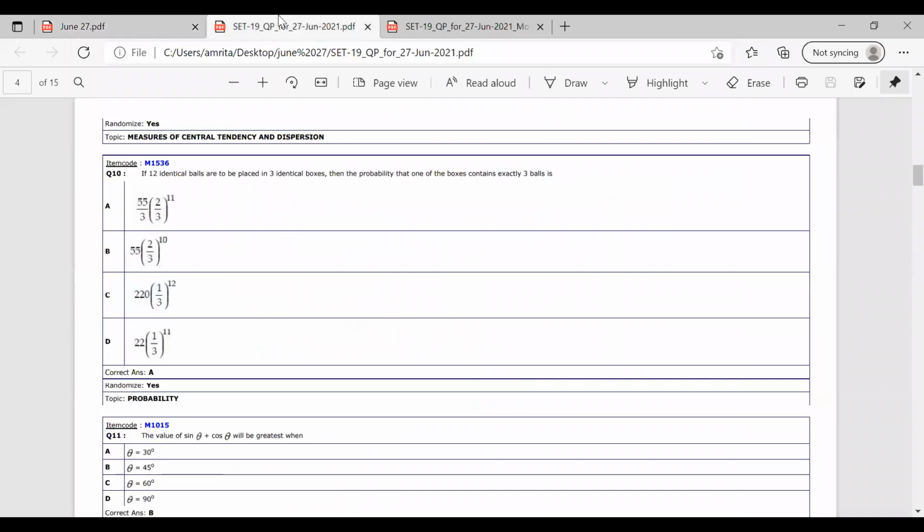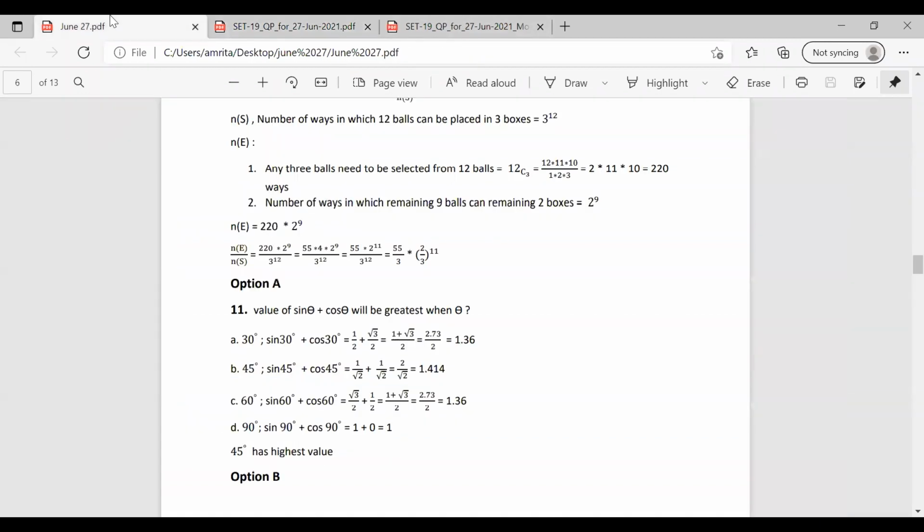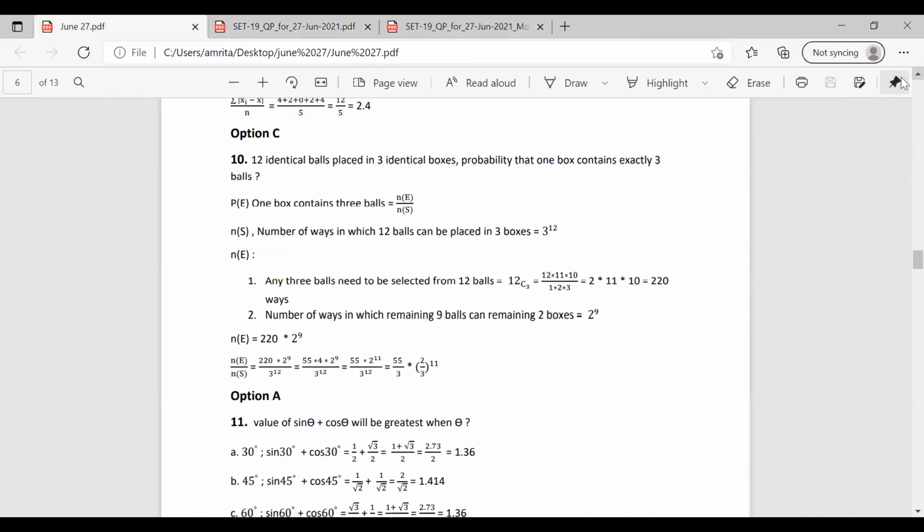So the correct answer for this question is option A. 12 identical balls are to be placed in 3 identical boxes, and we have to find that one box contains exactly 3 balls. So we got the answer as 55 by 3 into (2 by 3) whole raised to 11. The number of ways in which we arrange these 12 balls is 3 raised to 12. Any 3 balls can be selected from the 12 balls in 12C3 ways, and the remaining balls can be arranged in 2 raised to 9. So it becomes 55 by 3 into (2 by 3) whole raised to 11.